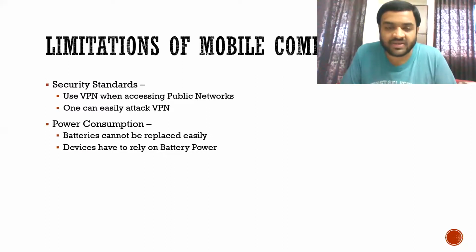What is a VPN? VPN is a virtual private network. But nowadays, even a VPN can be attacked by hackers. So security standards are still an issue in mobile computing. Even if you are using antivirus software, lock passwords, and VPNs, your mobiles can still be hacked.